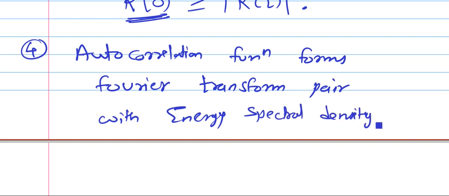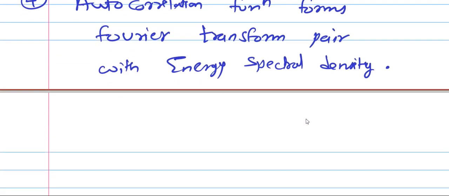Now energy spectral density means a graph of energy versus frequency. It is a plot of energy versus frequency. How energy has been spread, how energy varies with the frequency, that is indicated by the energy spectral density. So it forms a Fourier transform pair with energy spectral density.